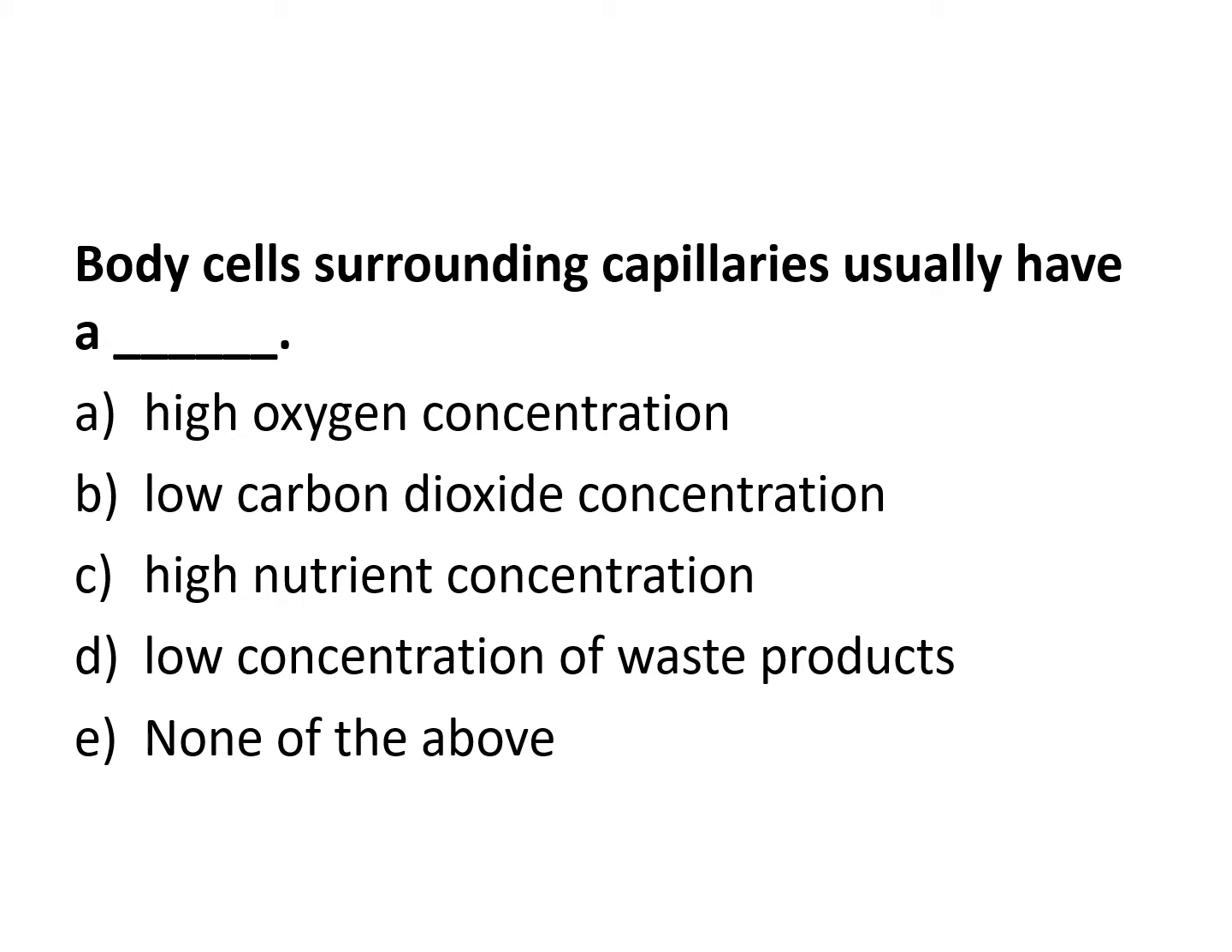Body cells surrounding capillaries usually have a what? So we got blood from arteries to capillaries and then veins. So the tissue, the body cells that surround the capillaries, what are they? Are they high in oxygen? Low in carbon dioxide? High in nutrient? Or low? How many say A? B? C?